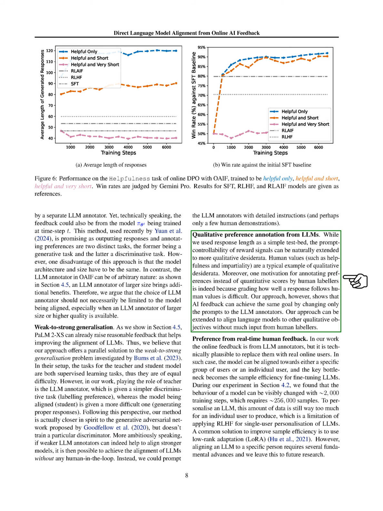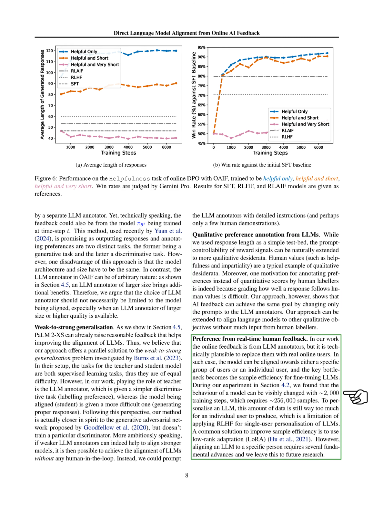Furthermore, we discussed extending our method to align models with qualitative human values, like helpfulness or fairness, by adjusting the prompts given to LLM annotators. Lastly, we considered the potential of using real-time feedback from actual users to personalize LLMs. However, the sheer volume of data needed for effective fine-tuning presents a significant challenge. We suggested that future research might find ways to make this process more efficient, possibly through techniques like low-rank adaptation, to make personalization to individual users feasible.